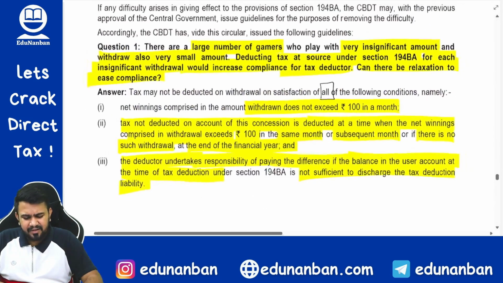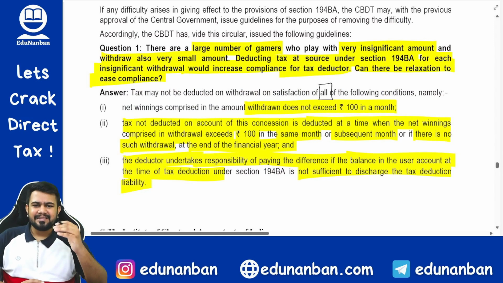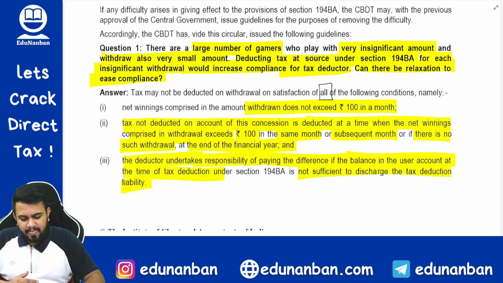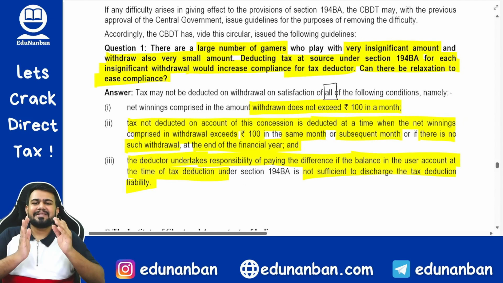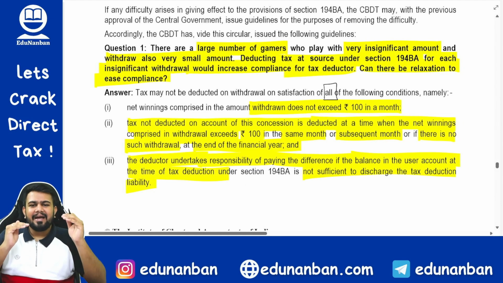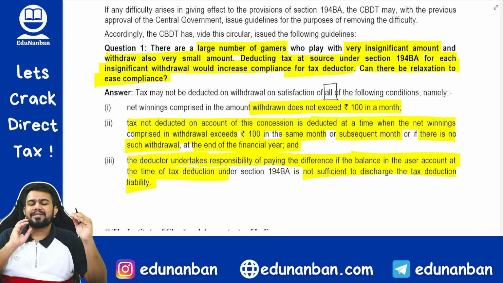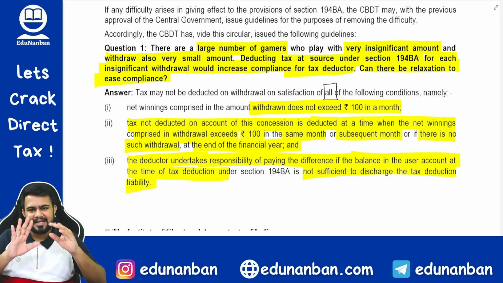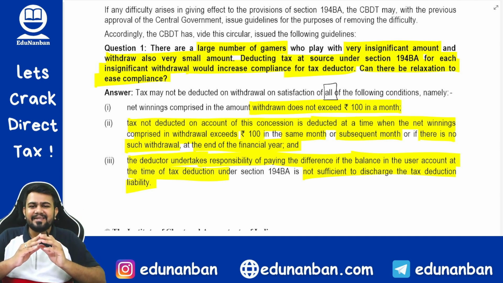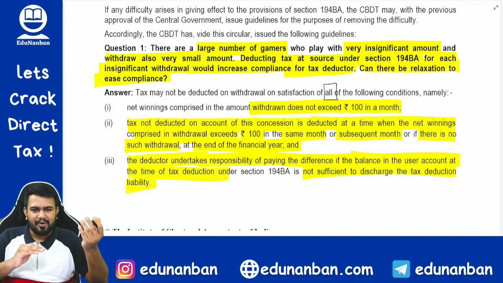So in short, this is not that important, but still, since it is now given in your statutory update, I am just teaching you that there is a relief given by CBDT. What relief? If the withdrawal is less than 100 rupees, no need to deduct the TDS. But in the next withdrawal, if it is crossing 100, then on the entire amount TDS has to be deducted. But if the amount is not sufficient to deduct the TDS, then pay from your own pocket.